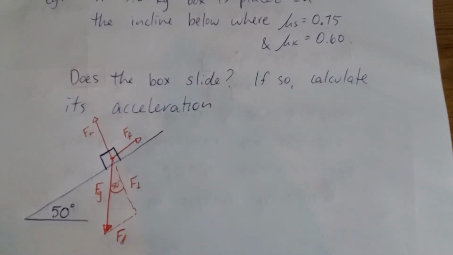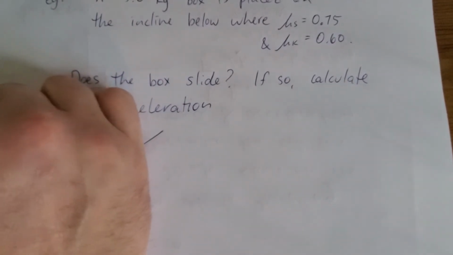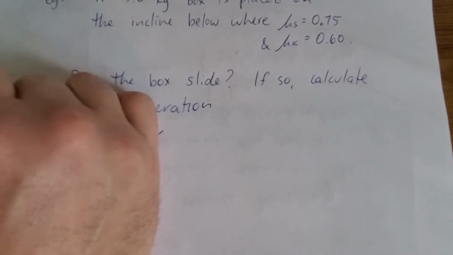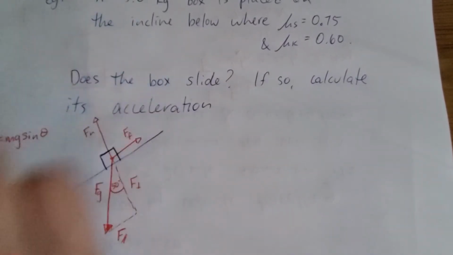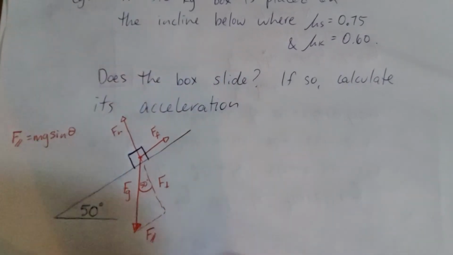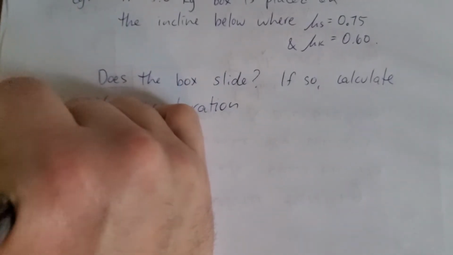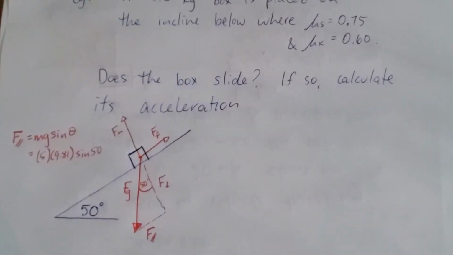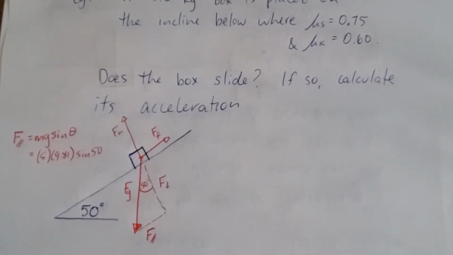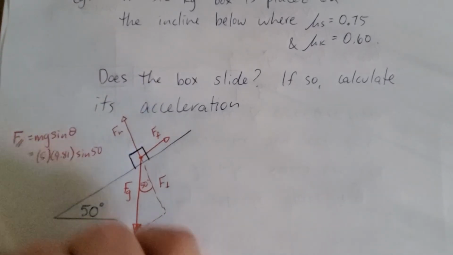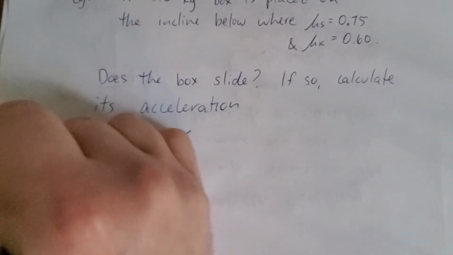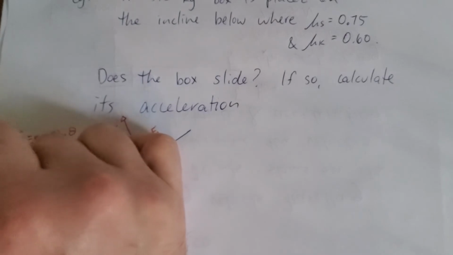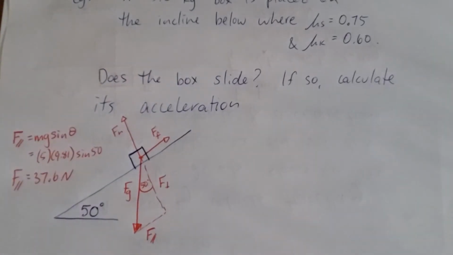All right, so actually what I think I'll do is sneak my parallel force over here because I know I'm going to need it. So it's always mg sine. All right, so we have that 37.6 newtons of force is trying to pull the box down the ramp.